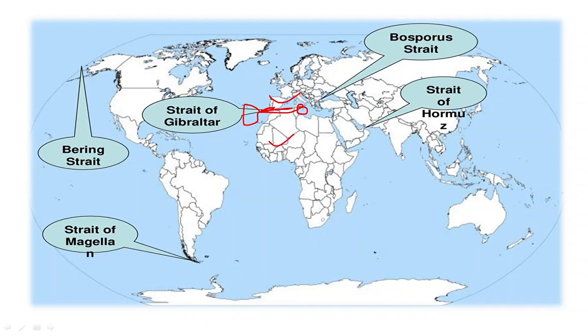And here we have seen the last slide, where there is the Palk Strait. Here you can easily spot a somewhat wider passage of water connecting two large water bodies, the Southern Ocean or this Arabian Sea, or you can say the Indian Ocean, and it is between two land masses. It is the Mozambique Channel.